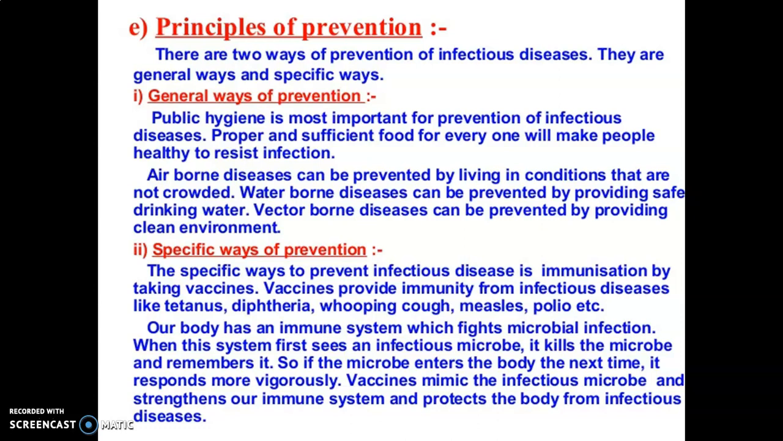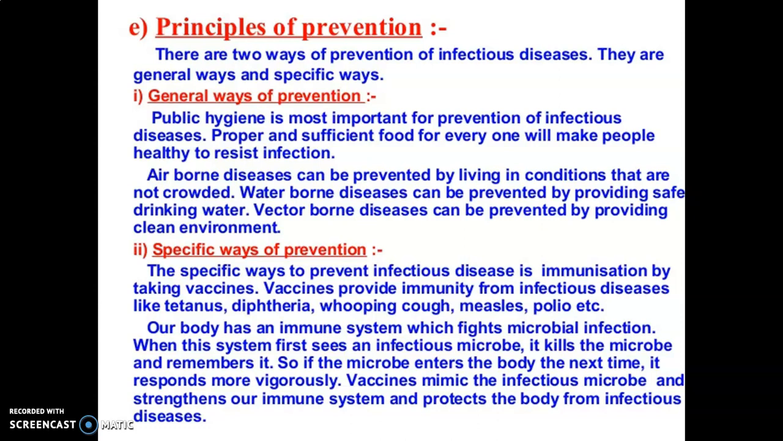Our body has an immune system which fights microbial infection. When this system first sees an infectious microbe, it kills the microbe and remembers it. So if the microbe enters the body the next time, it responds more vigorously. So a vaccine mimics the infectious microbe, strengthens our immune system and protects the body from infectious diseases.